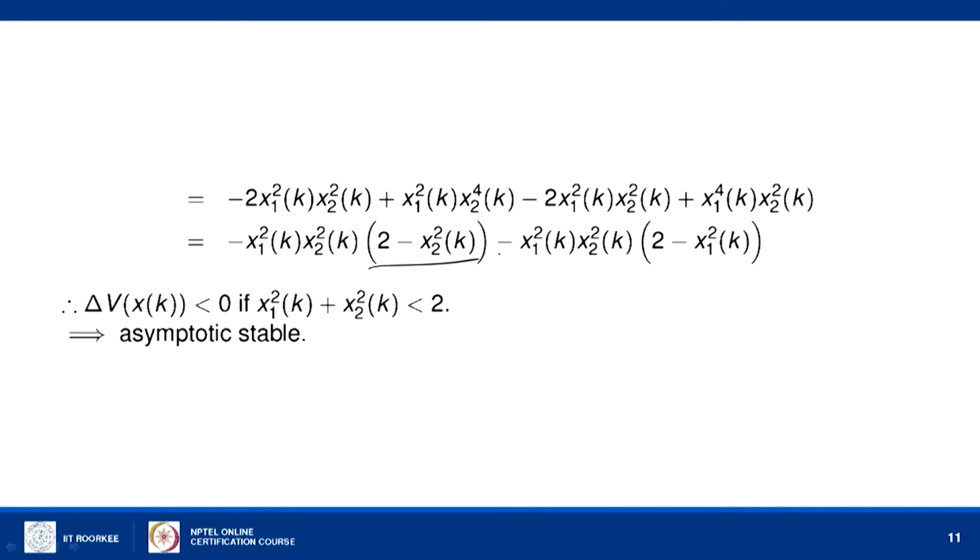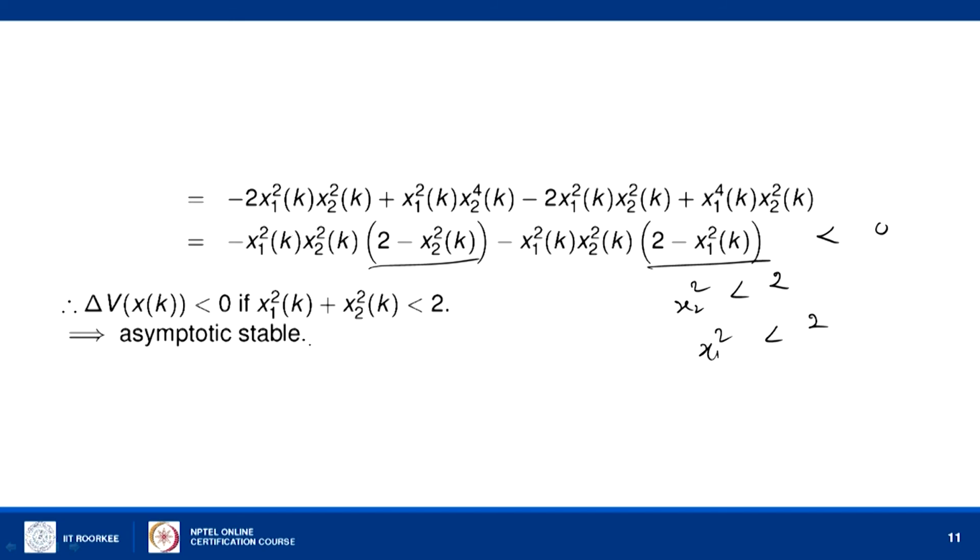Further by simplifying we get del v of x1 x2 strictly less than 0 provided these quantities are positive, that is, if x2 square is less than 2 and x1 square is less than 2. In other words, if x1 and x2 lie within the circle of radius 2, then we can say that the right hand side is strictly less than 0.